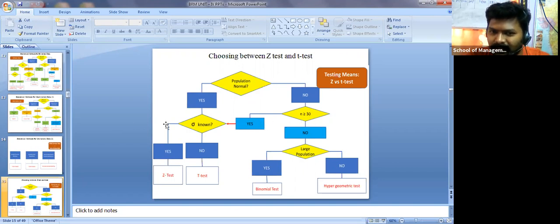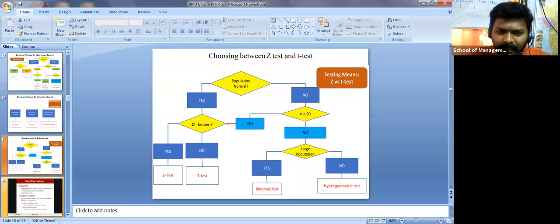If it is greater than 30, then we apply the same conditions as above. If no, then again we check whether it is a larger population or a small population. If yes, binomial test. If no, hypergeometric test. So there is a logic behind that.